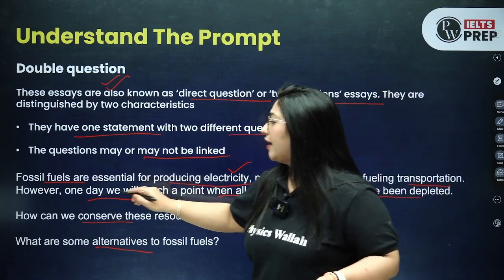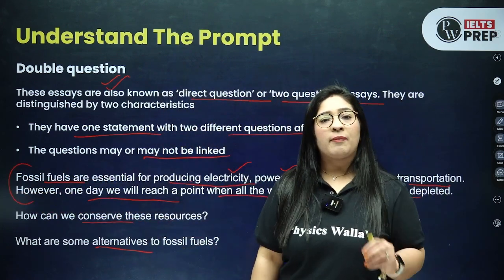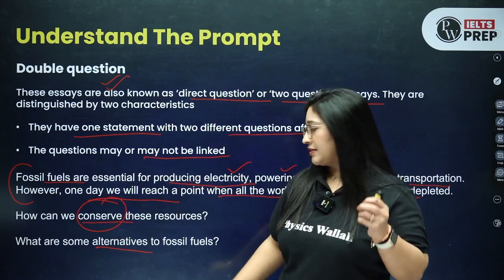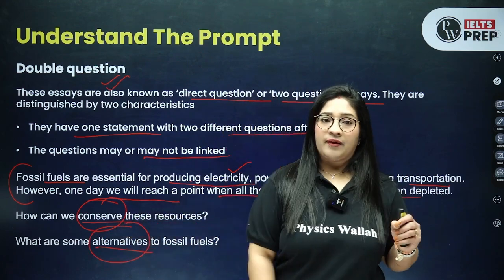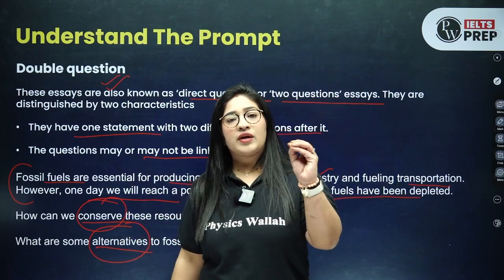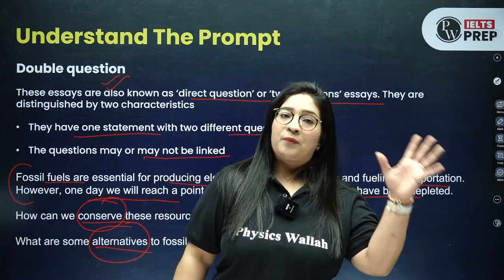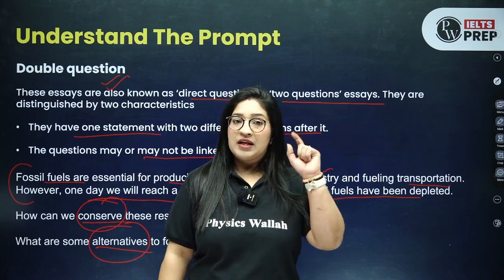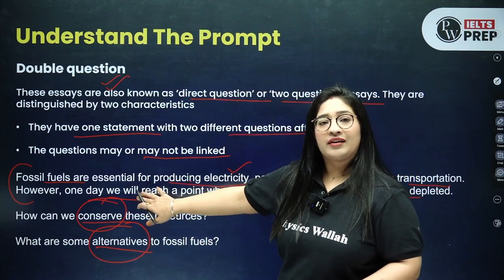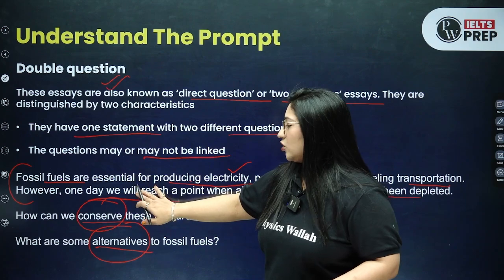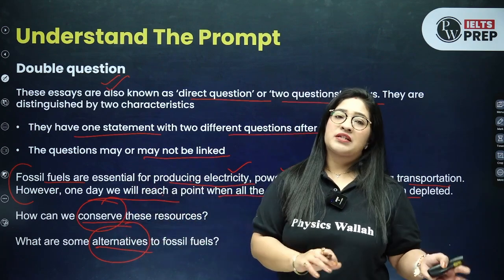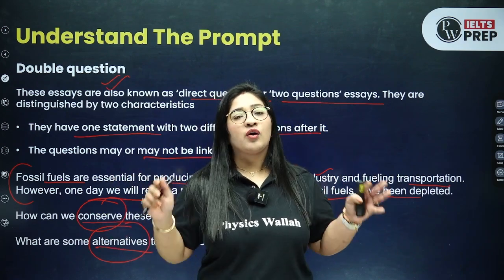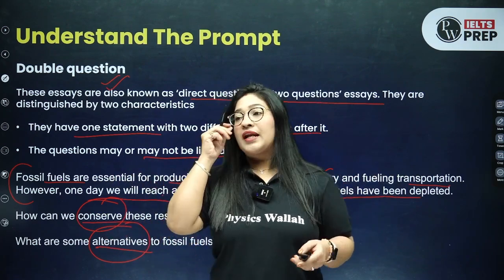So here can you see that they have given you the statement where they are talking about what fossil fuels are and then they are directly asking you two questions कि इसको conserve कैसे करना है and उसके alternatives क्या हैं. So you need to understand these two direct questions. The first one was about a problem. They introduced a problem and then asked you to talk about the cause and solution. Second, they have given you only the statement where they are introducing the topic and based on that topic they are asking you two different things. इसको बचाना है कैसे और इसके alternative कैसे, right? So these are the two different essays which we are going to cover in this. So let's talk in detail